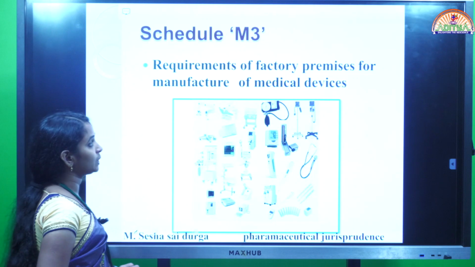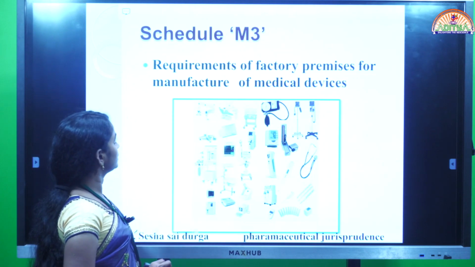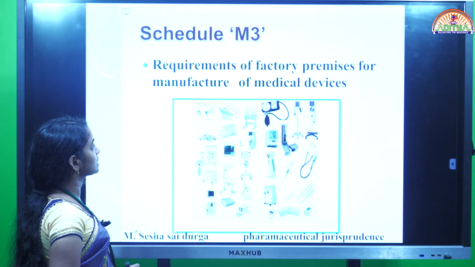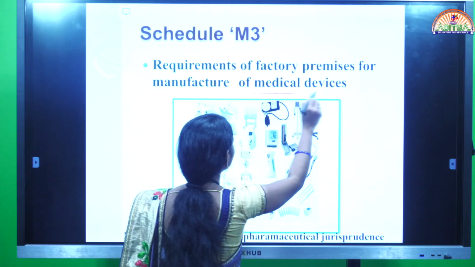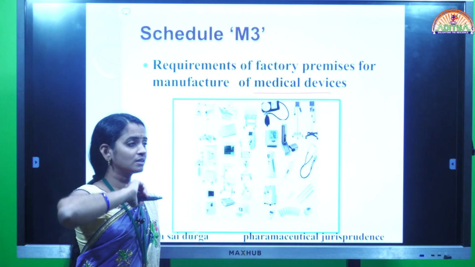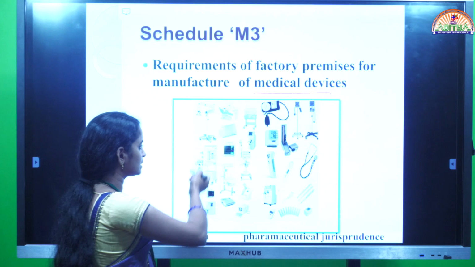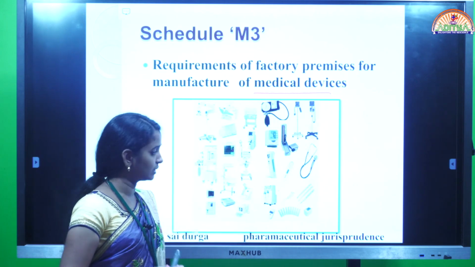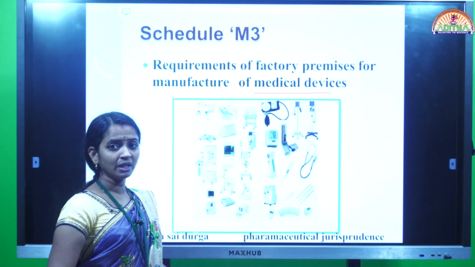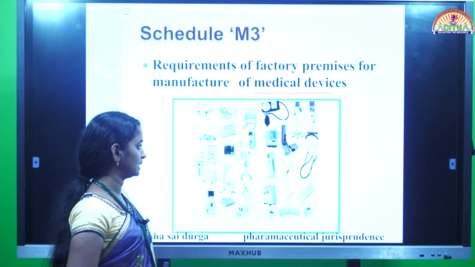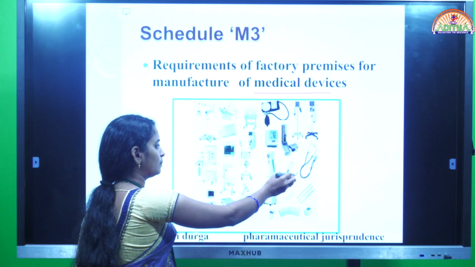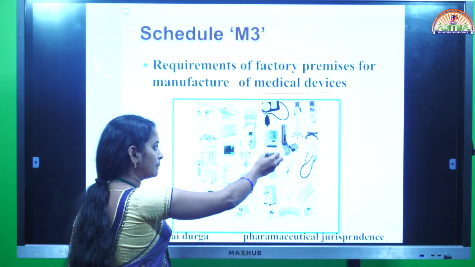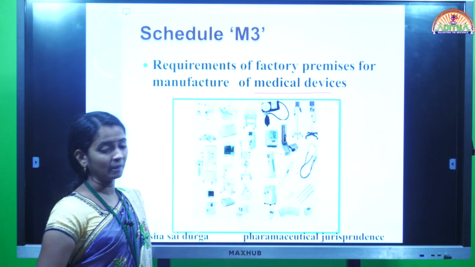Then schedule M3. M3 is for requirements of the factory premises for manufacturing of medical devices. In this diagram we can observe different types of devices which are generally used in the treatment or diagnosis of a disease, for example stethoscope, thermometer, or sphygmomanometer, that is the BP apparatus.